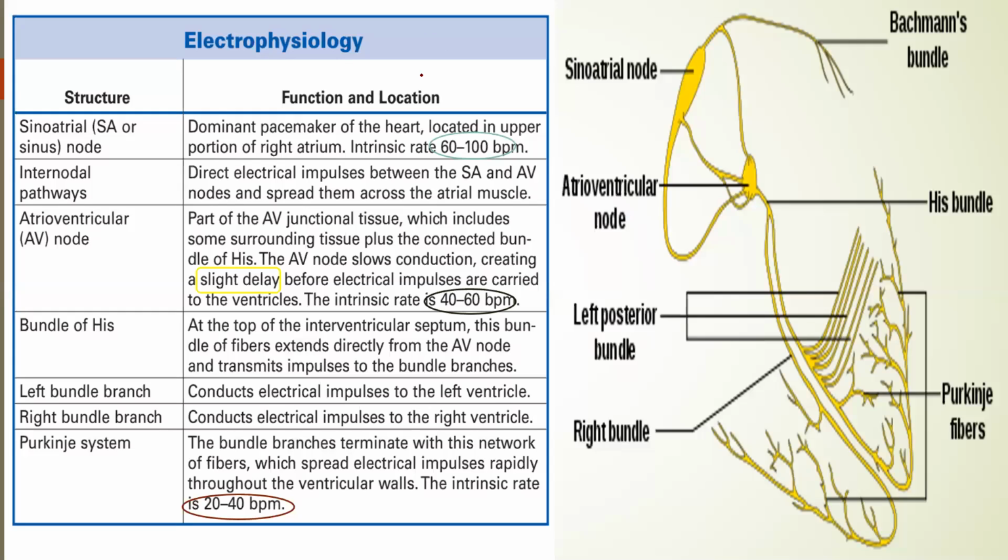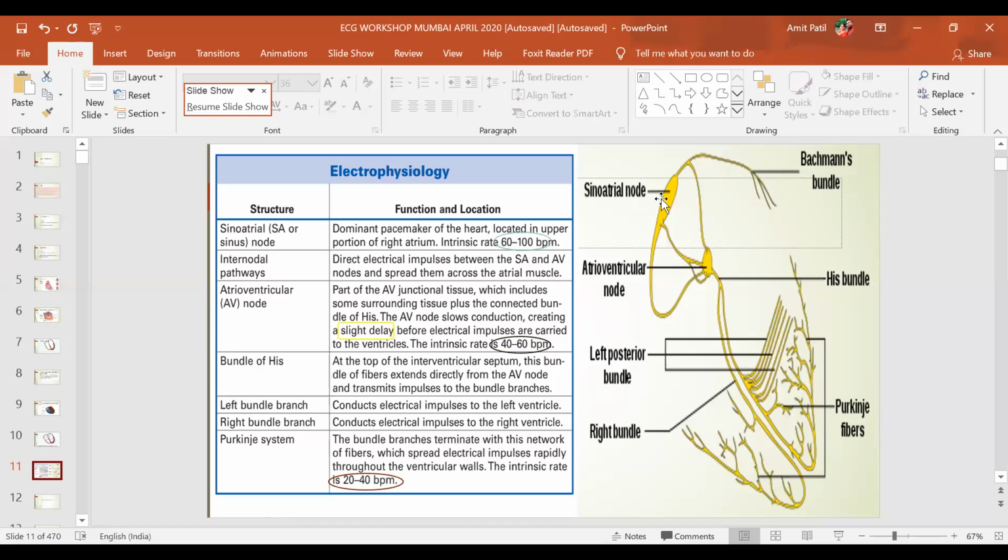So this is in detail about the conduction tissue. SA node, then internodal pathways, AV node, bundle of His, right bundle branch, left bundle branch, and then Purkinje fiber.